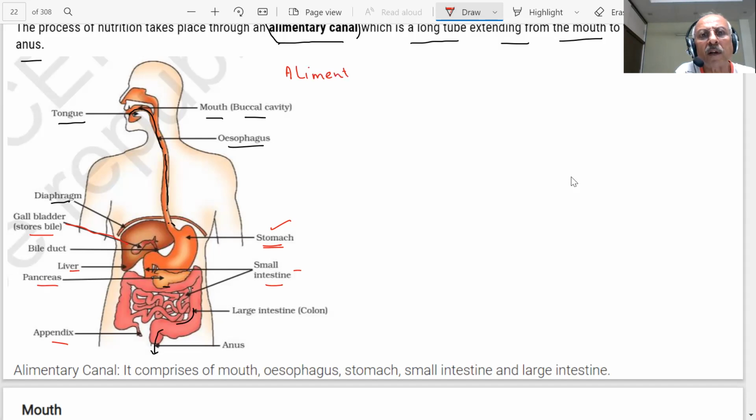Alimentary canal. It contains mouth, esophagus, stomach, small intestine, and large intestine. There is a large one and a small intestine. You can see that. Okay?